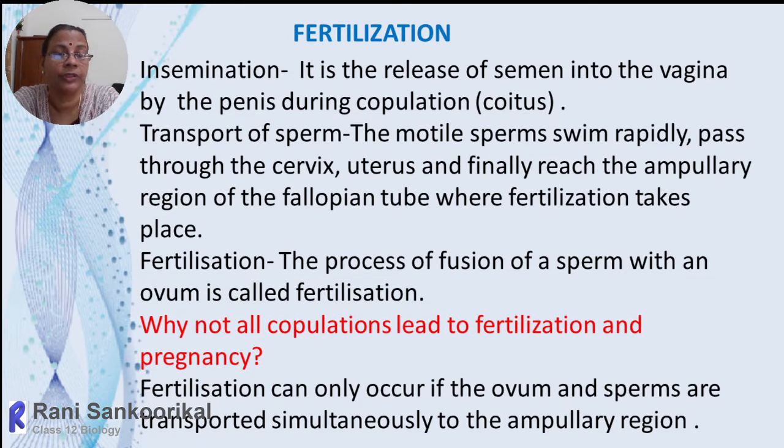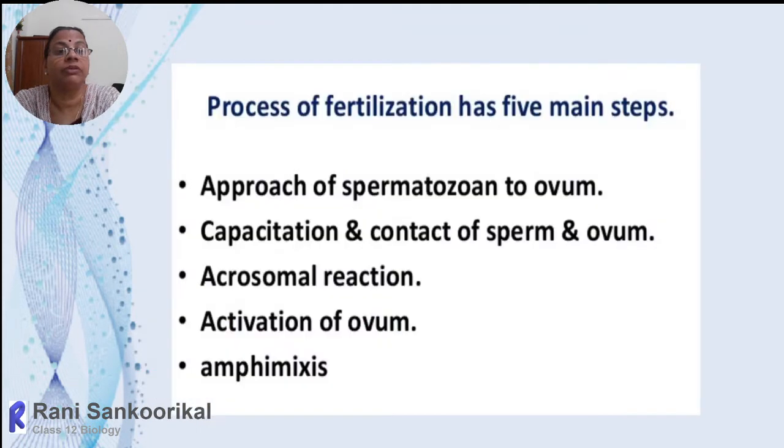These two processes should take place simultaneously, and ovulation occurs in a female only once in a month. So all copulations need not lead to fertilization and pregnancy.